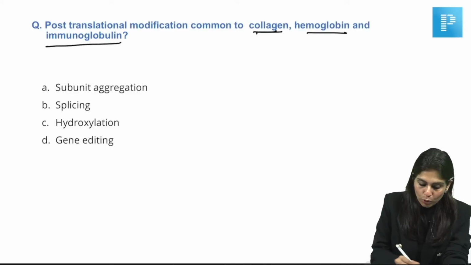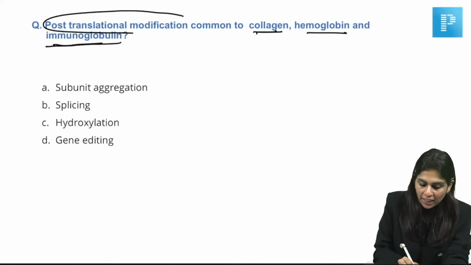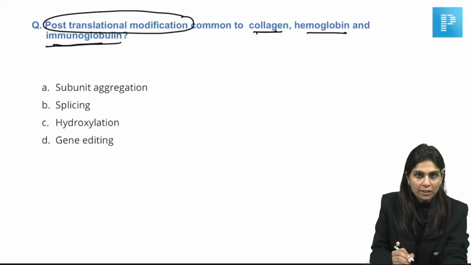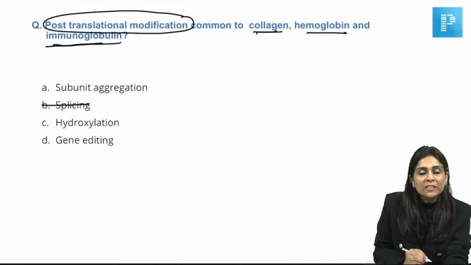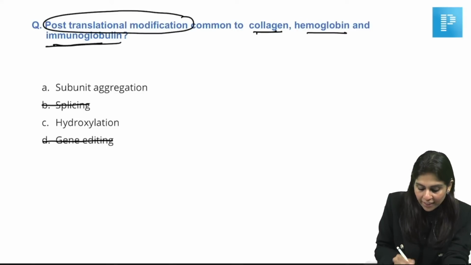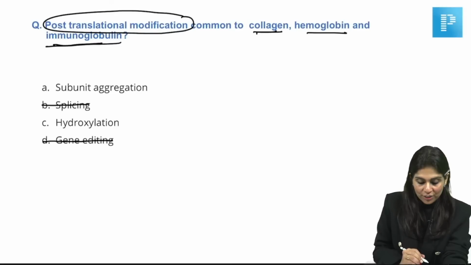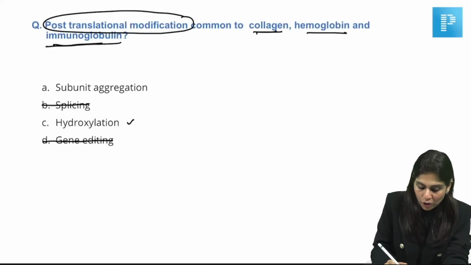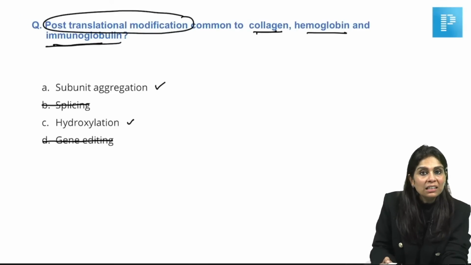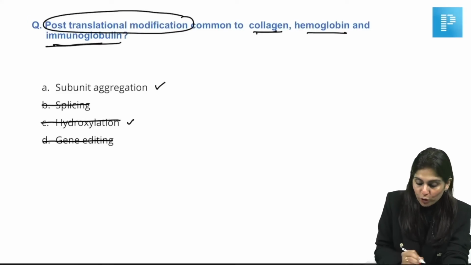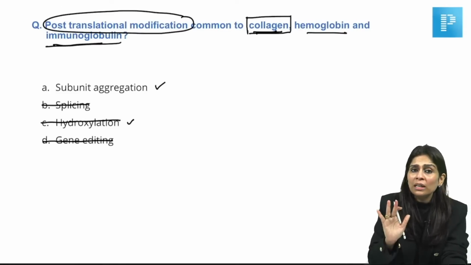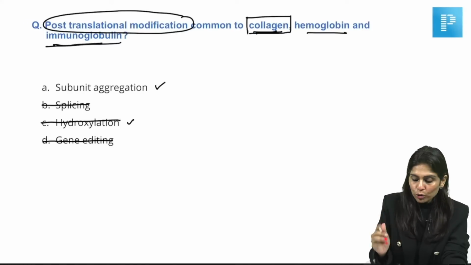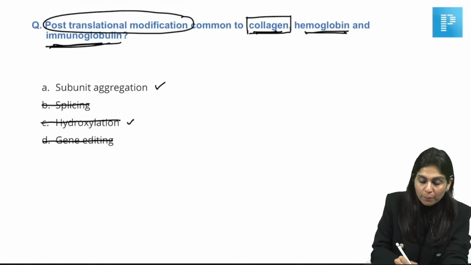So, collagen, hemoglobin and immunoglobulin. The key here is post-translational modification. Just that term will help you to exclude splicing, because splicing is a post-transcriptional modification. Similarly, gene editing is a post-transcriptional modification. So you are left with hydroxylation and subunit aggregation. I am going to exclude hydroxylation because that is a post-translational modification that happens only for collagen. It is not going to happen for hemoglobin or for immunoglobulin.